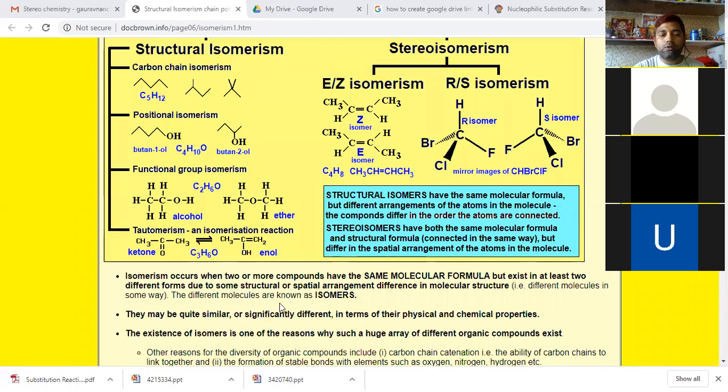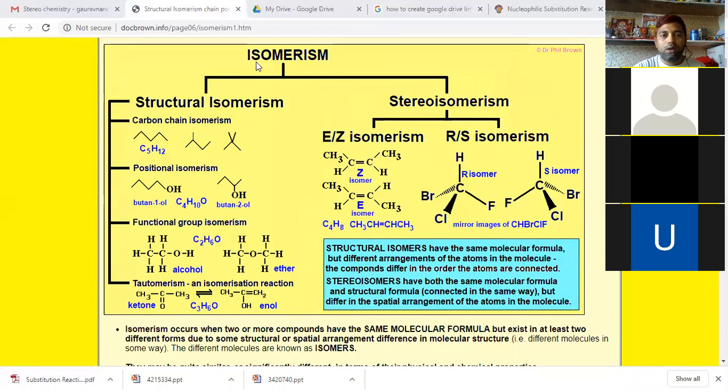The different molecules are known as isomers. These isomers are classified mainly into two classes. The first one is structural isomers. The second one is stereoisomers or stereoisomerism.